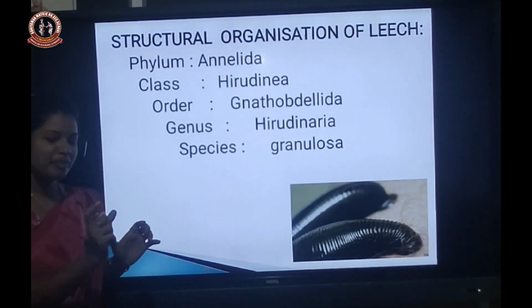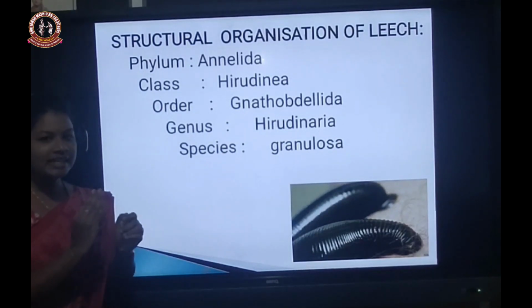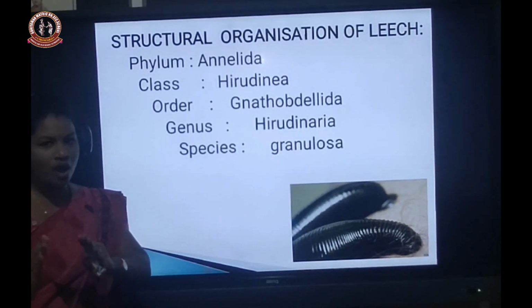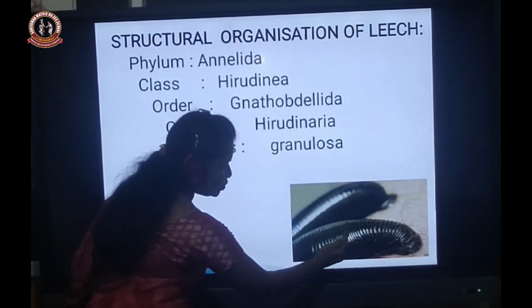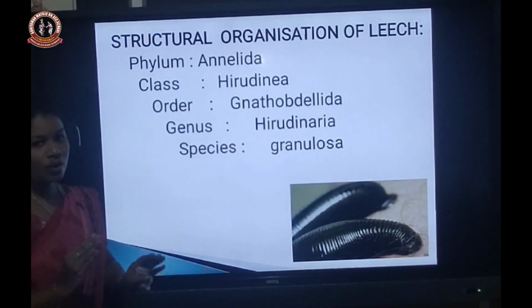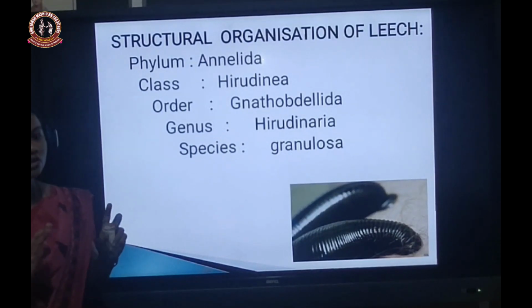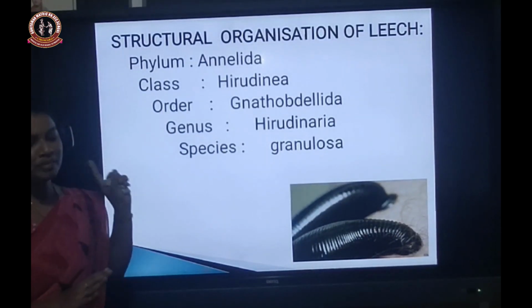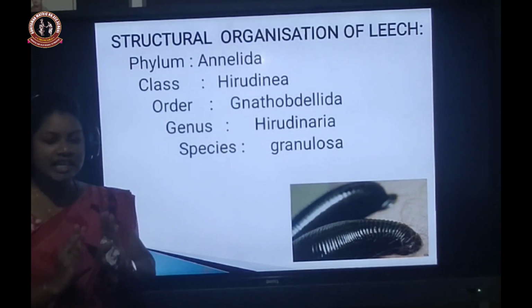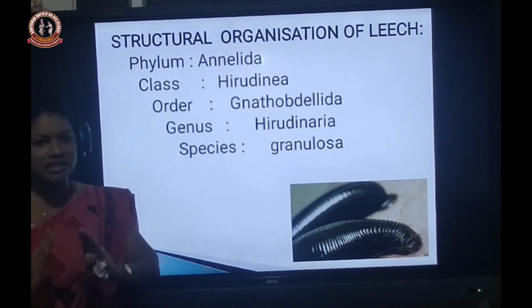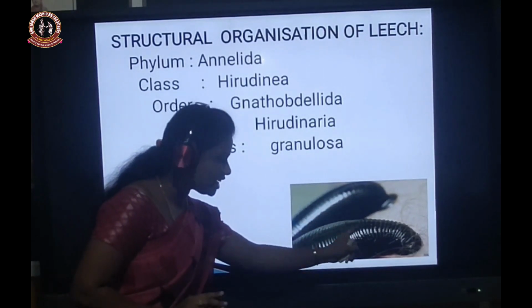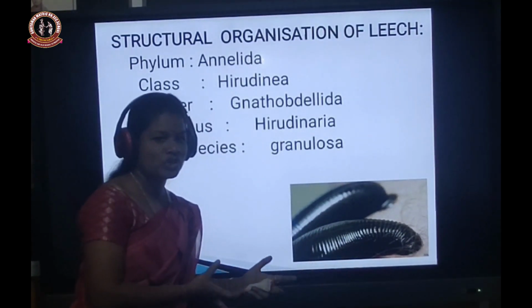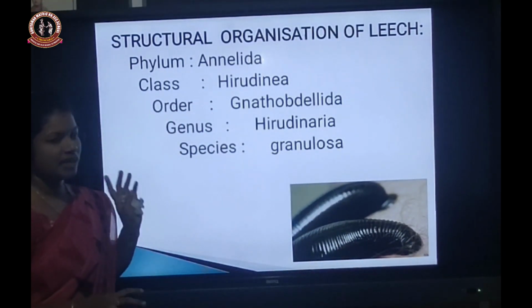What is the meaning of metamerically here? The linear arrangement of segments, one behind the other, is called metamerism. Leech is metamerically segmented. It is a worm, so it comes under phylum Annelida.